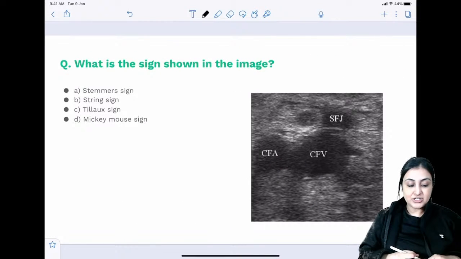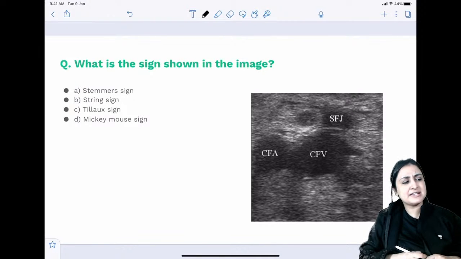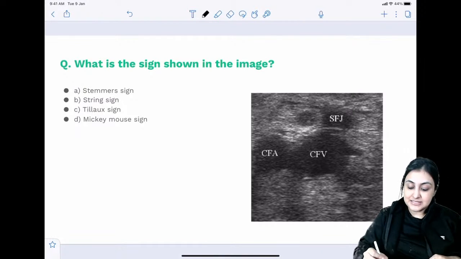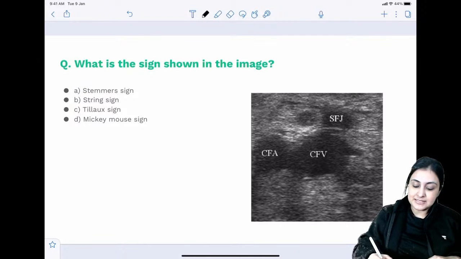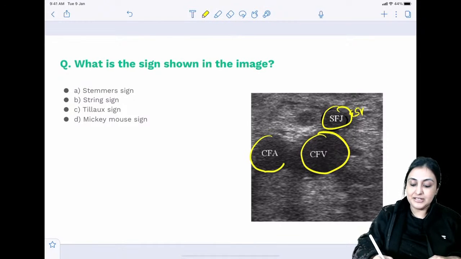Okay, last question and then we will close and we will meet on the app. What is the sign which is shown in the image? So this is where recently we were discussing varicose veins. Yeah, so in varicose veins, when we are evaluating, this is the saphenofemoral junction where you have the great saphenous vein. So this is the GSV which is entering the common femoral vein and you have the artery here.